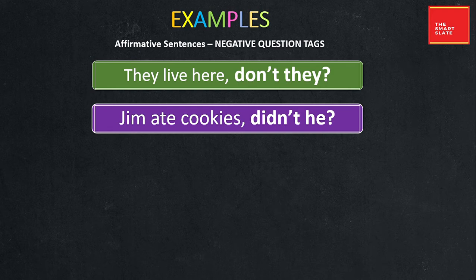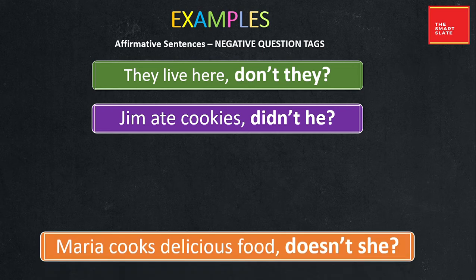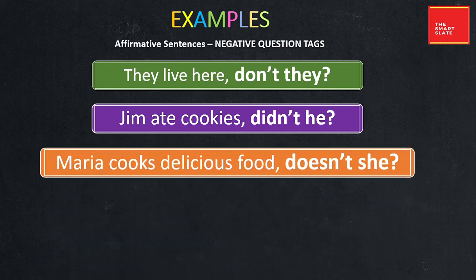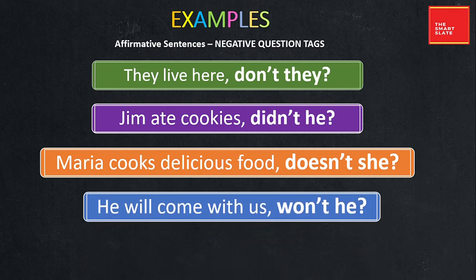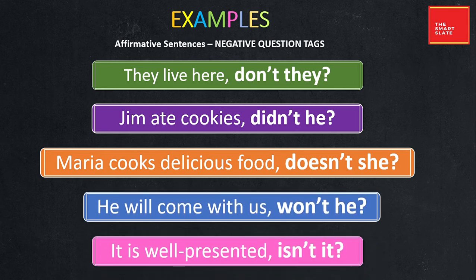Same applies for the next statement. Jim ate cookies, didn't he? Did plus not plus subject plus question mark. Maria cooks delicious food, doesn't she? He will come with us, won't he? It is well presented. Is plus not plus subject plus question tag. So this is how negative tag questions are formed for positive or affirmative sentences.